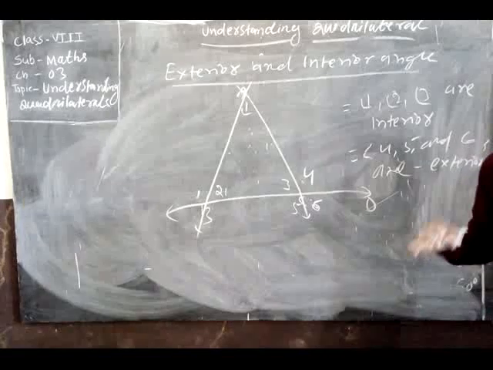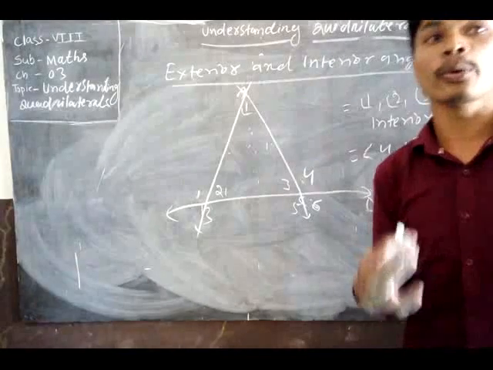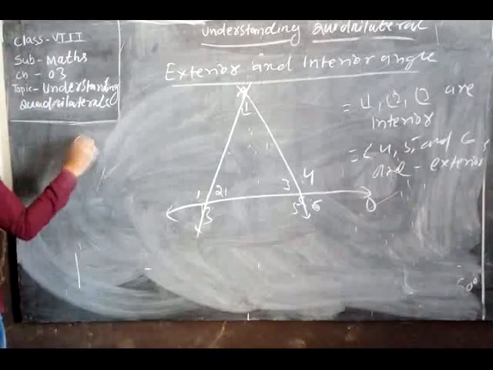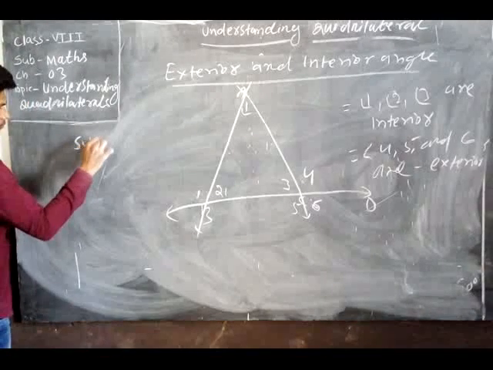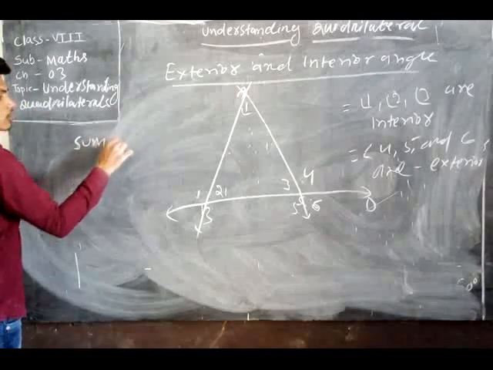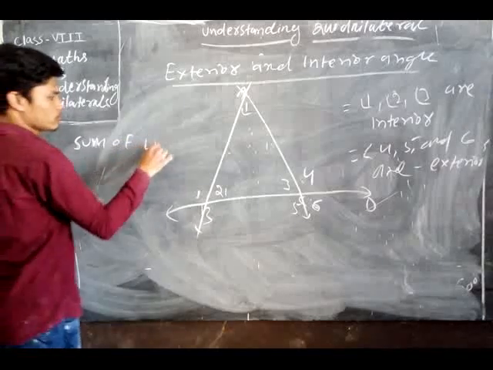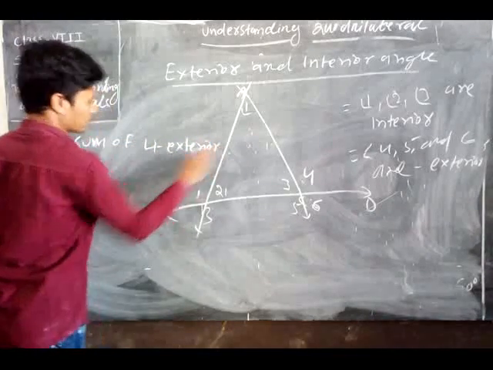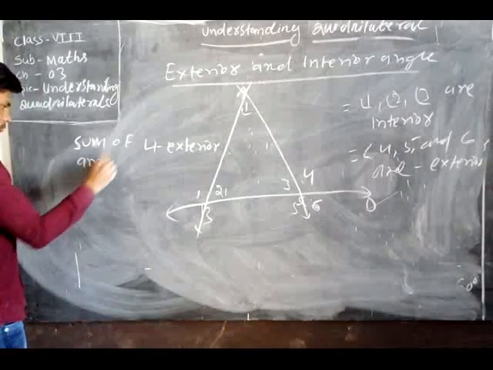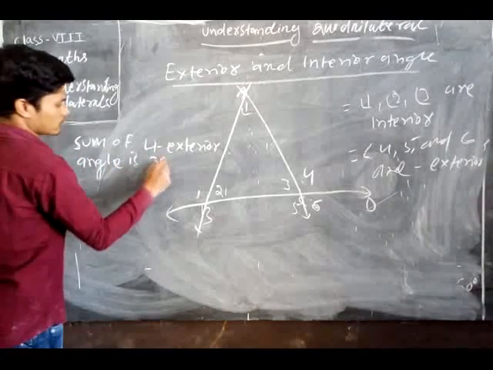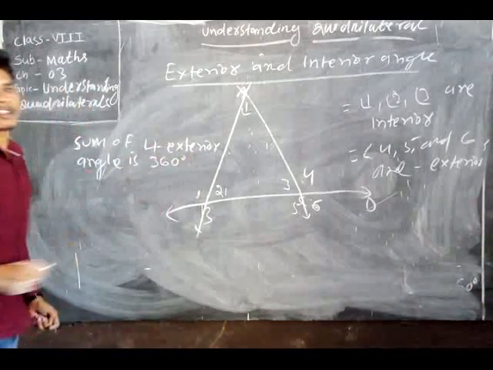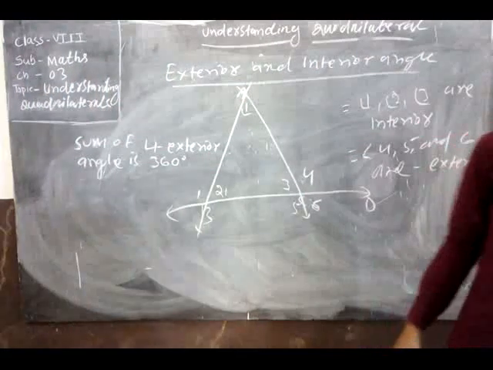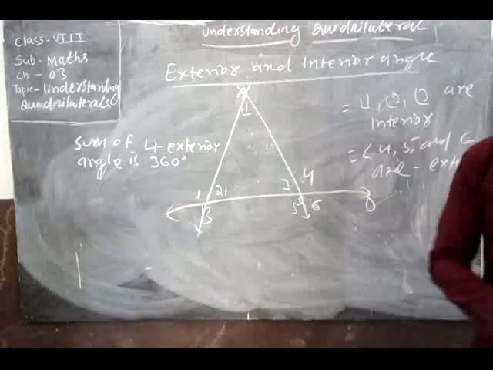Okay. One thing you know is what? The sum of the exterior angles is 360 degrees. Clear about the exterior angle and interior angles? How do you find the exterior angle and interior angle? Let's take an example. Okay.